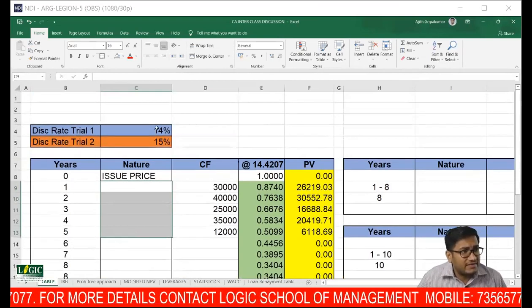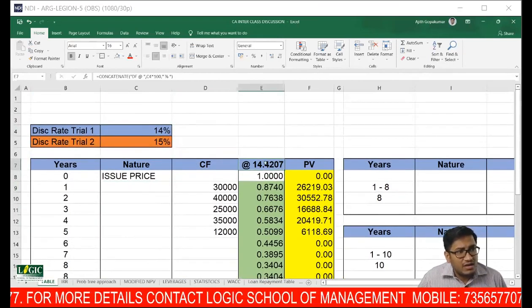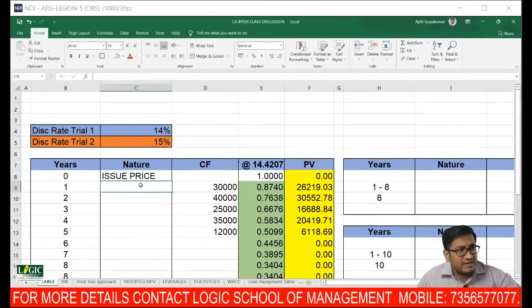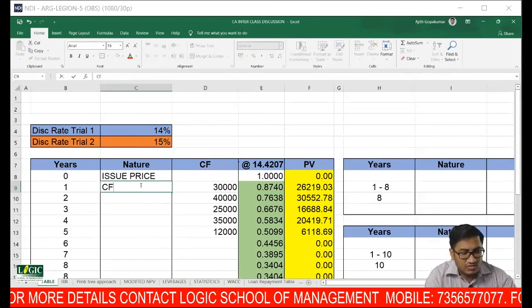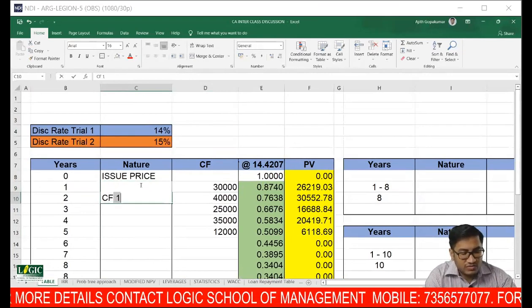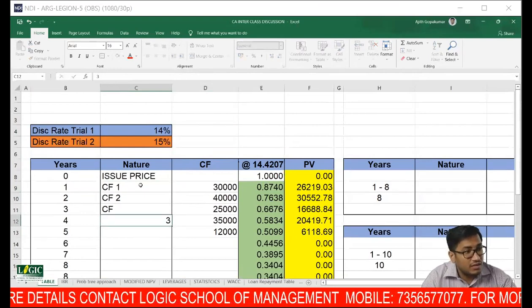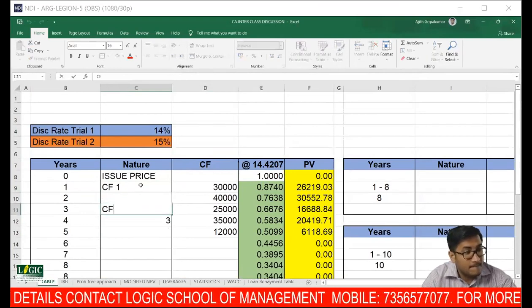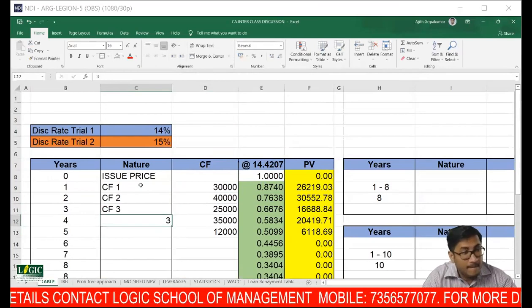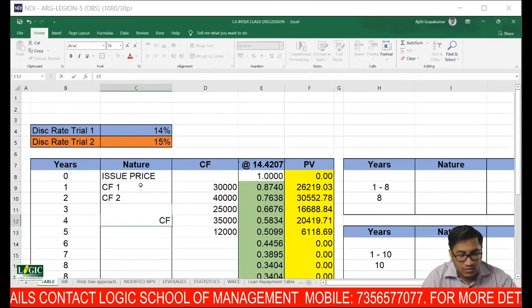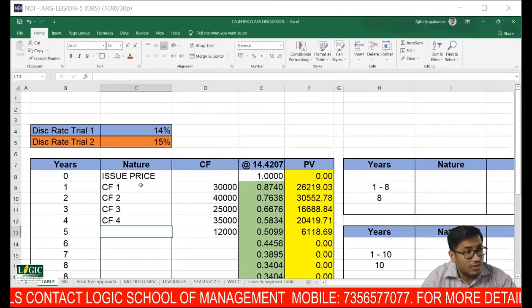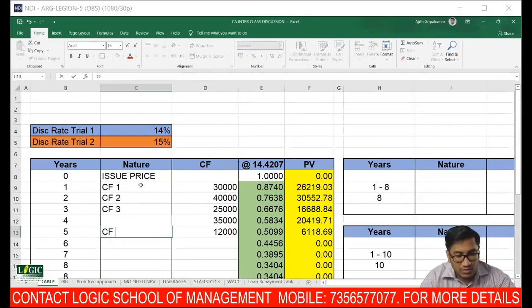See, I've written 1 divided by 30,000. These are our cash flow 1, cash flow 2, cash flow 3, cash flow 4. We have cash flow 5.